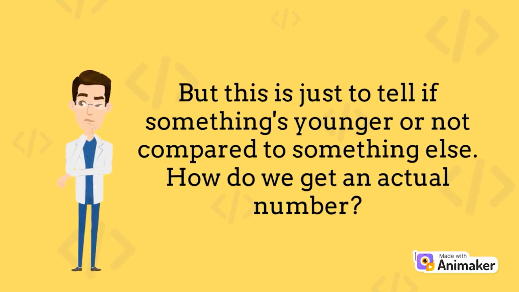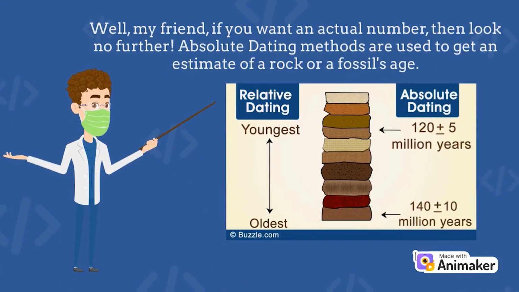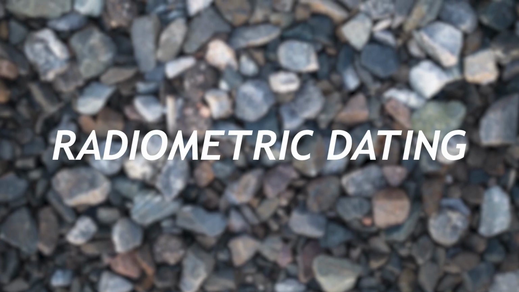But this is just to tell if something's younger or not compared to something else. How do we actually get a number? Well, my friend, if you want an actual number, then look no further. Absolute dating methods are used to get an estimate of a rock or a fossil's age. One such method of absolute dating is called radiometric dating.